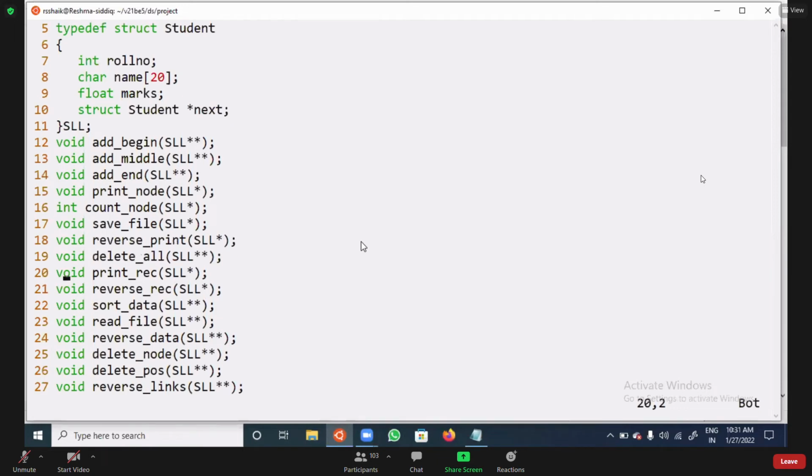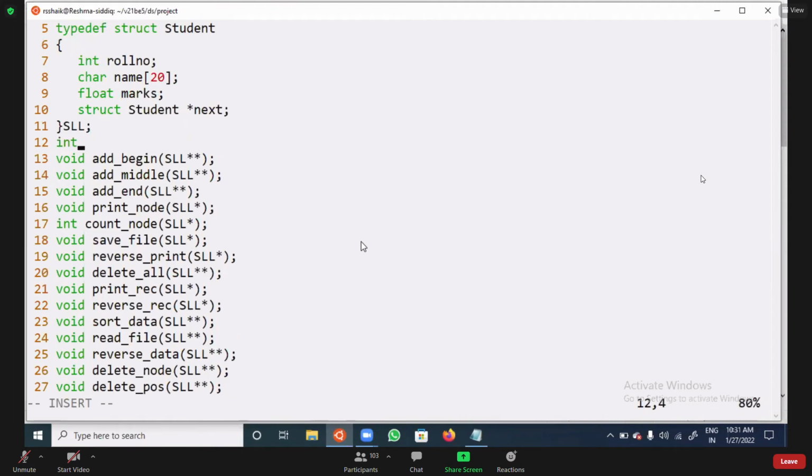Search related, maybe it is not available. So write it that way. Write it search related. What is the search? It is returning int. CARCH search roll number. Then it needs SLL star, just for checking purpose, and int. Now you can say I modified.